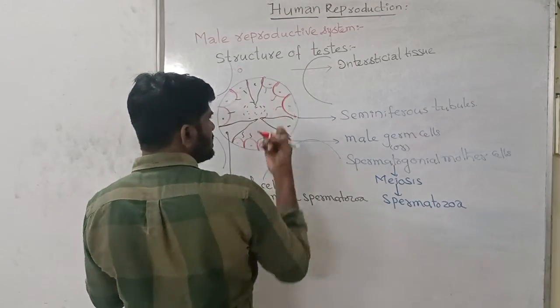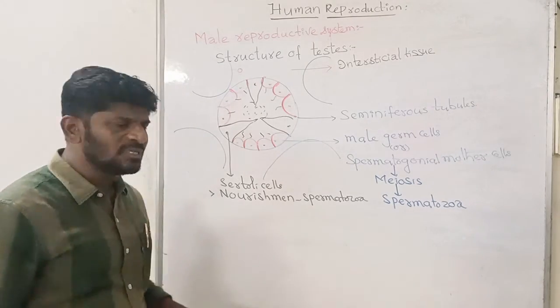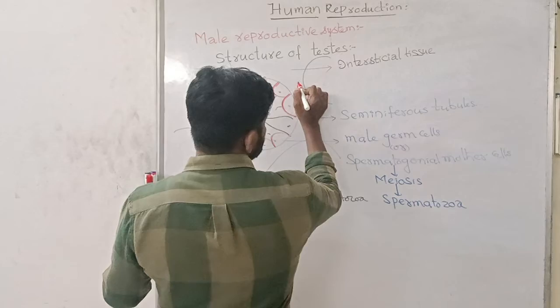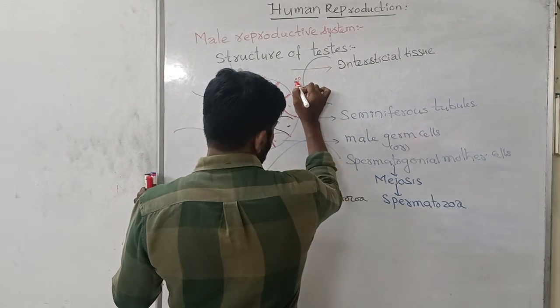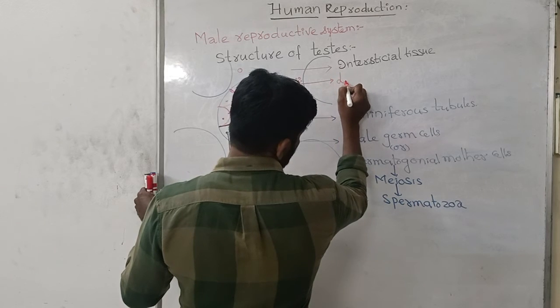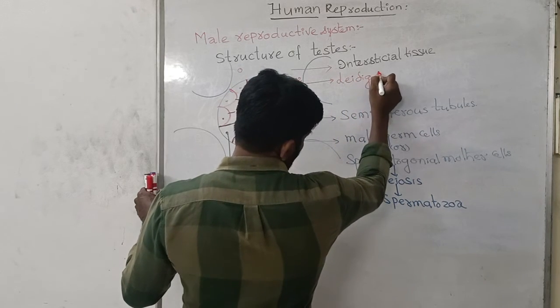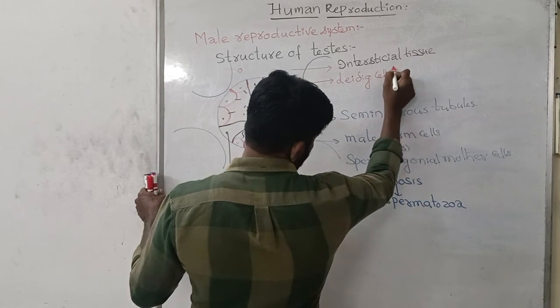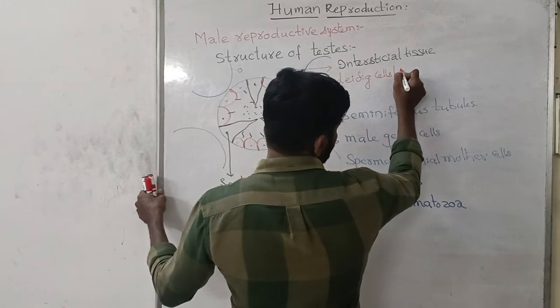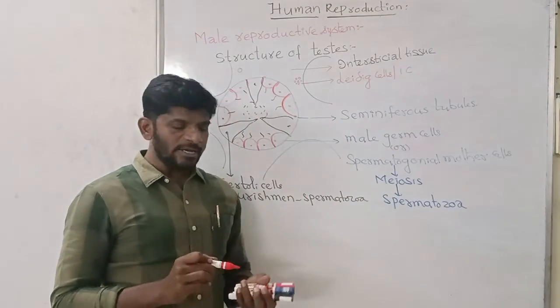Blood vessels, arteries and veins are present, nerves are present, lymph vessels are present, and connective tissue is present. Along with this, the interstitial tissue also contains cells called Leydig cells, which can also be called interstitial cells.